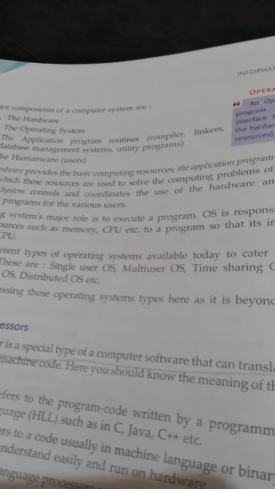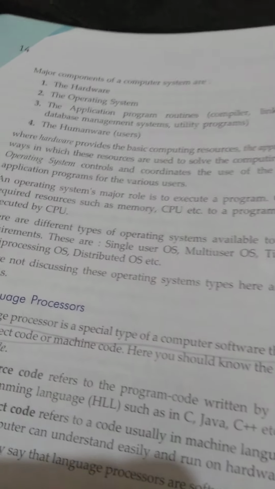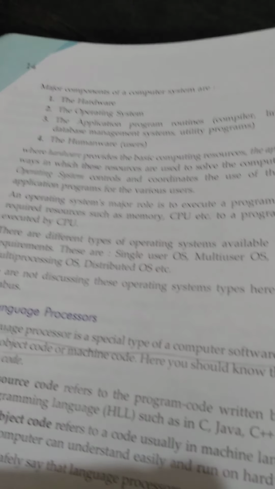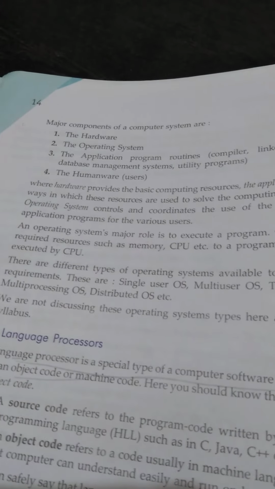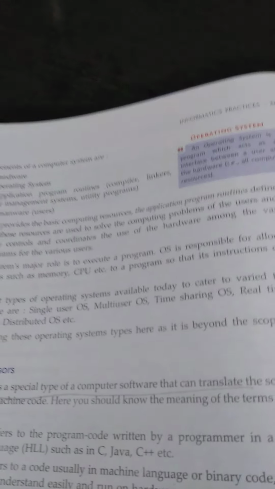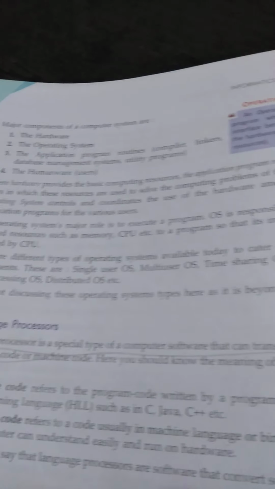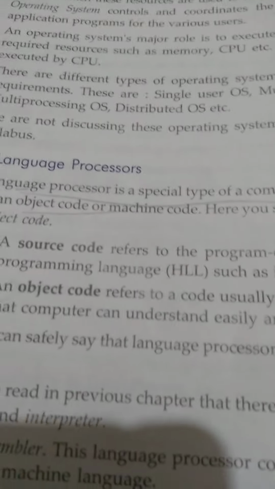Object code means after writing the program, when we compile the program, the source program will be converted into object code. Your data will be in English as the codes you are writing. The computer doesn't understand English language, so it will convert it into machine language. So that is known as object code.